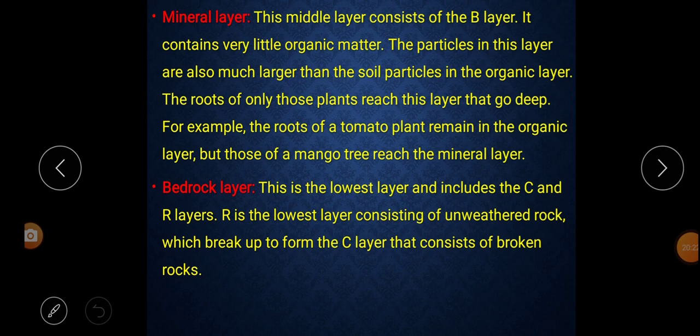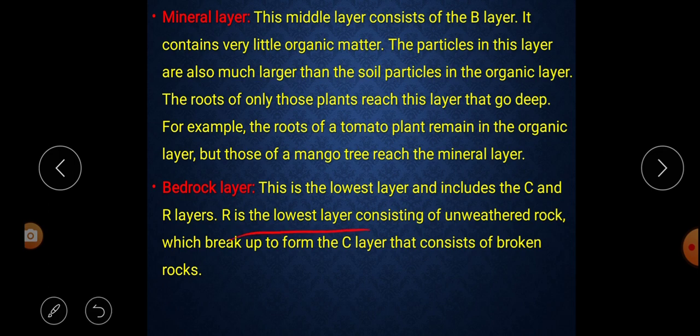Next is the bedrock layer. This is the lowest layer and includes the C and R layers. As we learn from the image, or the figure above, this bedrock is the lowest or last layer. It includes the C and R layers.